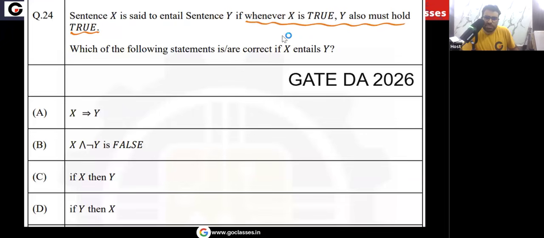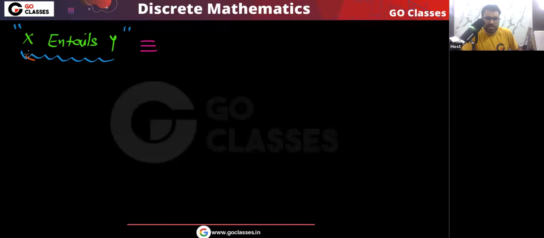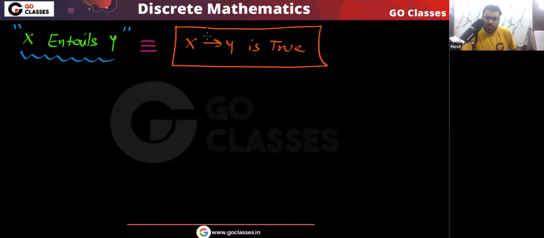This whole thing simply means that X implies Y is true. So I can say that X entails Y is equivalent to saying that X implies Y is true. Very simple.